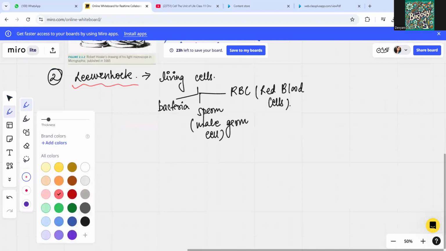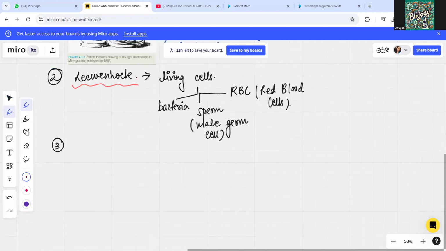It's going to be about the third scientists, Lamarck and Dutrochet. They told us that all living things are composed of cells, right? Jean-Baptiste Lamarck stated that living things are a mass of cells, and complex solutions move in and out of the cell.